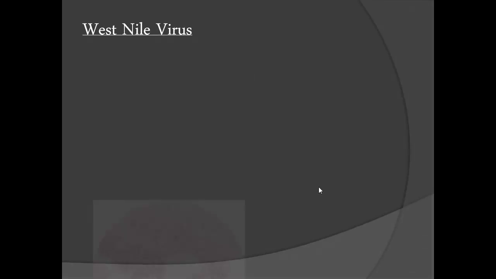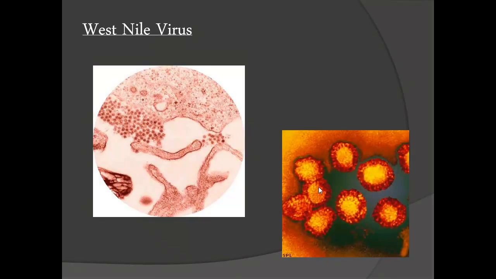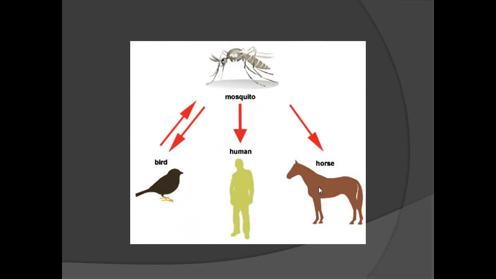West Nile virus is a disease humans receive from mosquitoes that has an incubation period ranging from 3 to 14 days. Even though we get this virus from such a small animal, it has killing potential. Mosquitoes can also pass this virus on to birds and horses. This is significant because both of these animals have their own strain of influenza, but it cannot be passed on to humans. If West Nile virus were to mix with either one of these two animals' influenza, humans would be susceptible to this new strain and no one would be immune to it.